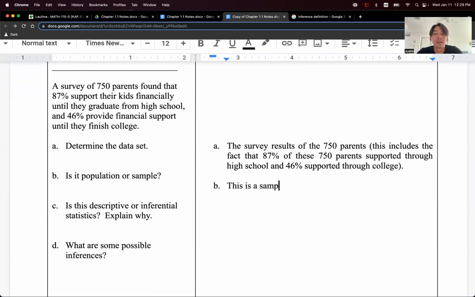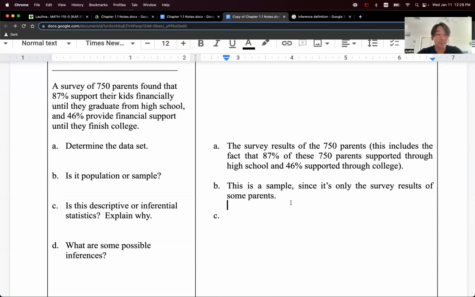So this is a sample, since it's only some of the parents. Or that's actually wrong, because it's not some of the parents that's the data set, it's some of the results. It's only the results. Sorry, I should say it this way. Only the results from the survey results of some parents. Of some parents, right? Not all parents. That makes it a sample.